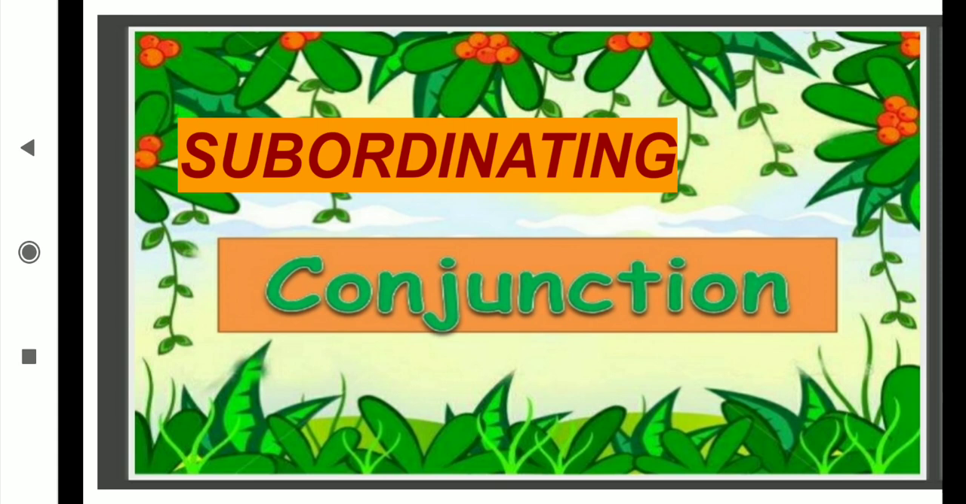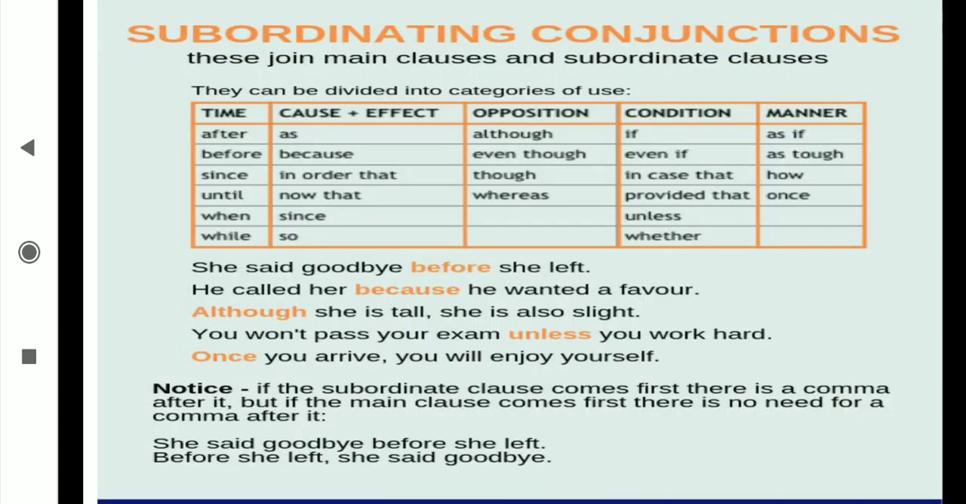Now, subordinating conjunction. A subordinating conjunction also joins two sentences, but one sentence always depends on the second sentence. Without that, we do not get the meaning of the sentence. Subordinating conjunctions join a main clause and a subordinate clause. They can be divided into categories of use. Now, time: for that, after, before, since, until, when, while.